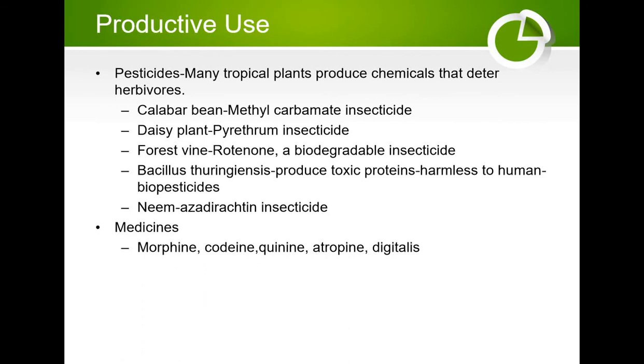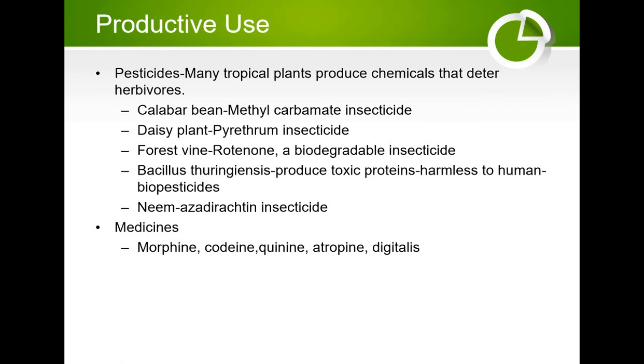And chrysanthemum, that is daisy plant. These plants were used centuries ago as a lice remedy in the Middle East, and this led to the discovery of pyrethrum insecticide. And a forest vine in South America was used for the production of rotenone, a biodegradable insecticide.